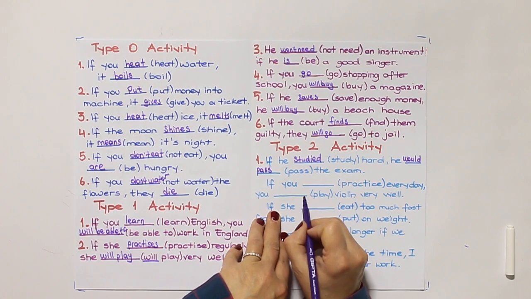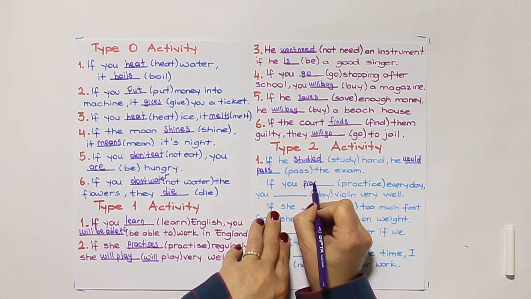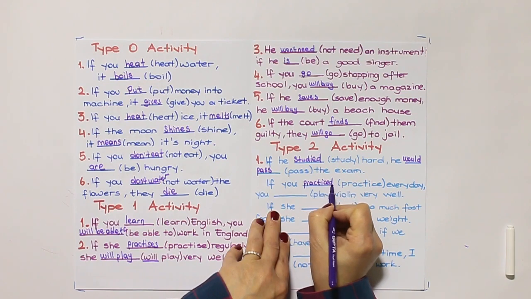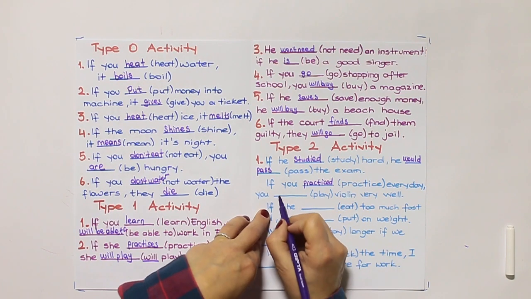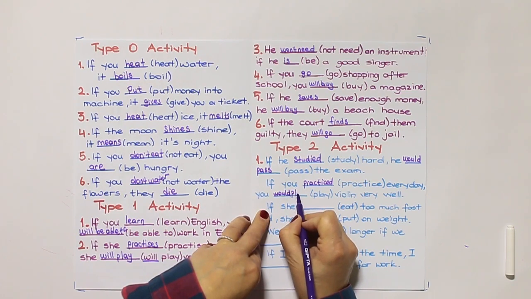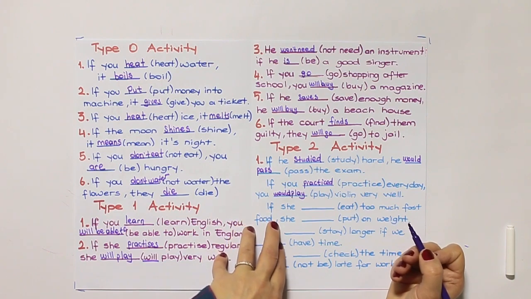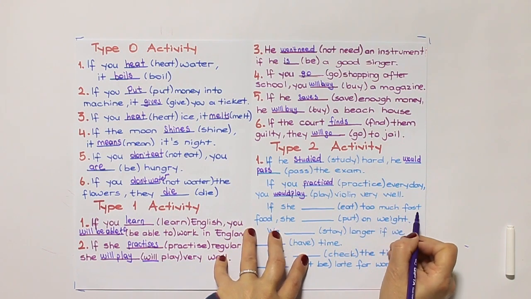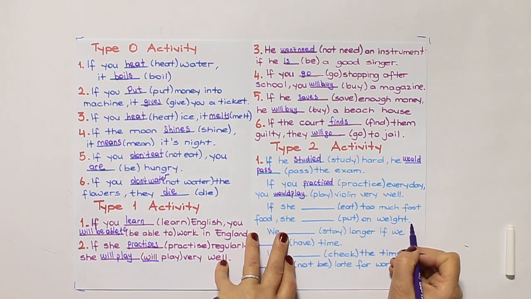If you practiced every day, you would play violin very well. If she eat too much fast food, she put on weight.